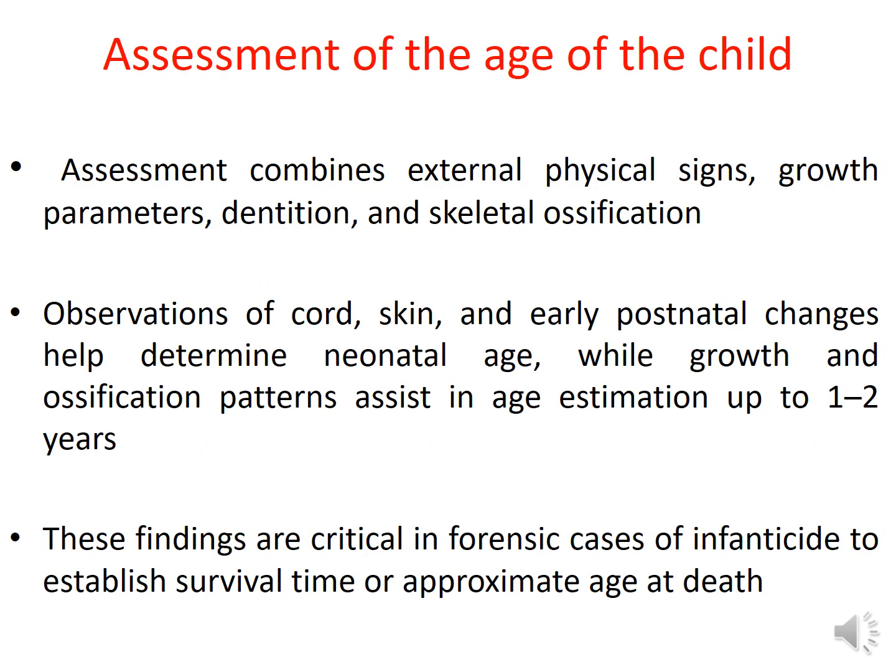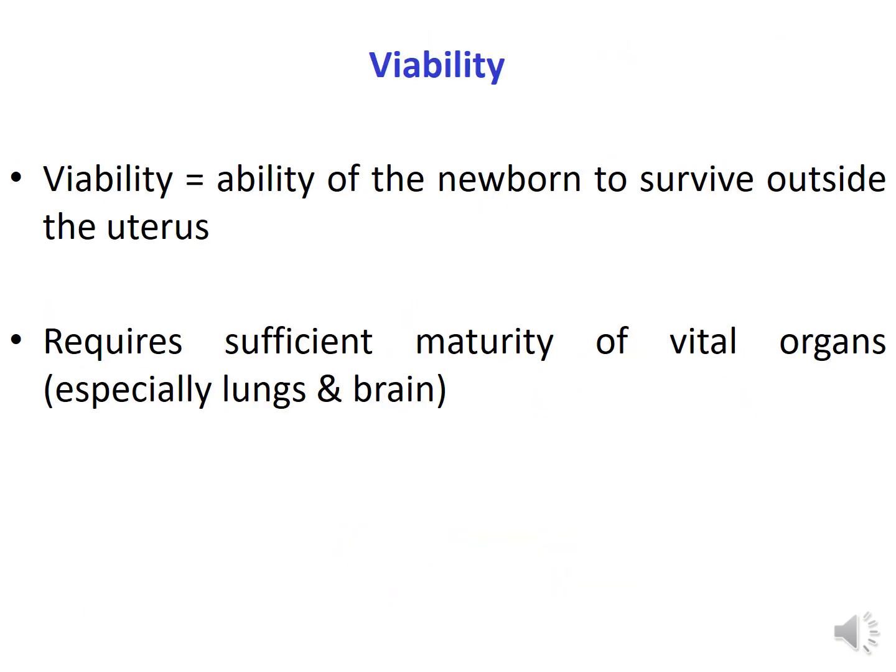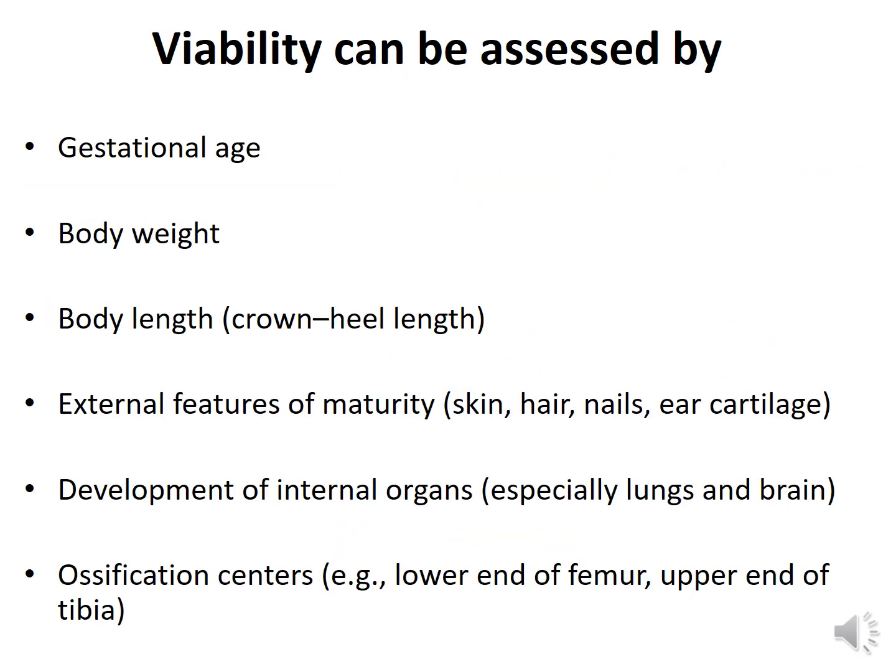Assessment of the age of the child. Now we have to tell the age of the baby is less than 1 year, and also the maturity of the baby is compatible to have a separate existence as well, right? So, from two ends you have to tell about the age of the baby. For that, again, there are lots of parameters that we are not going to learn in detail.